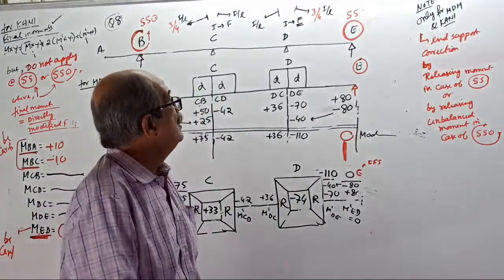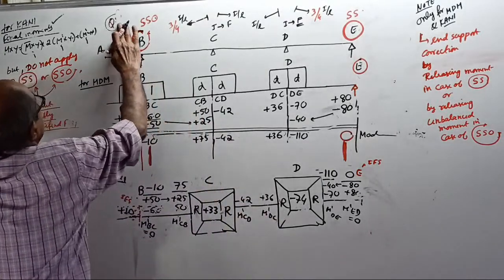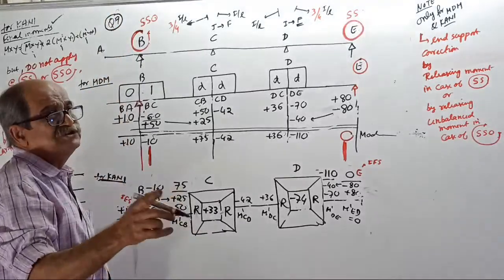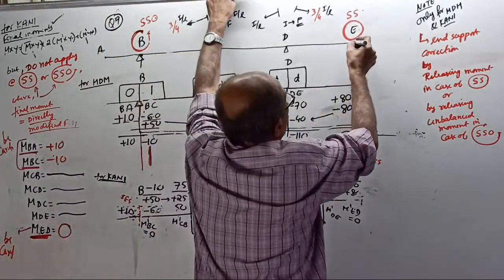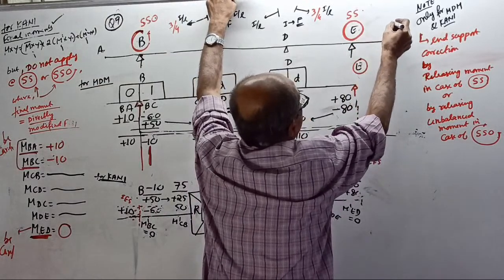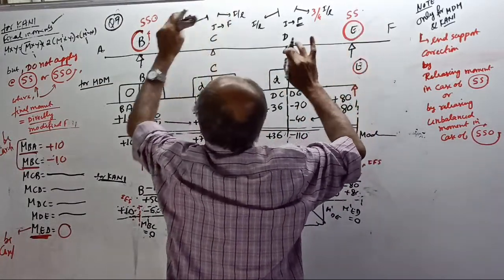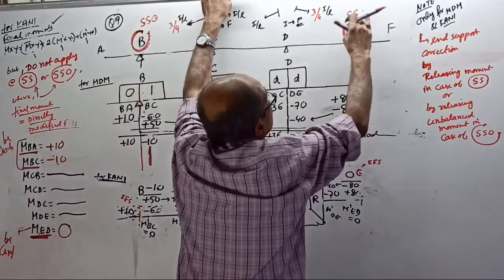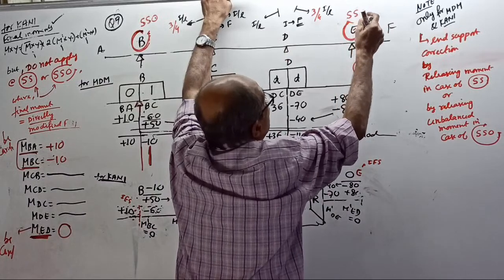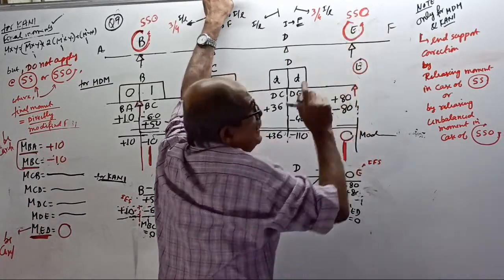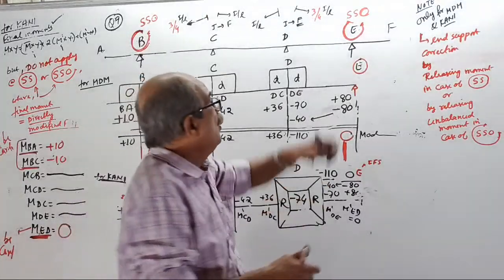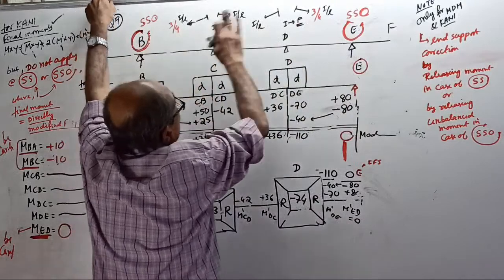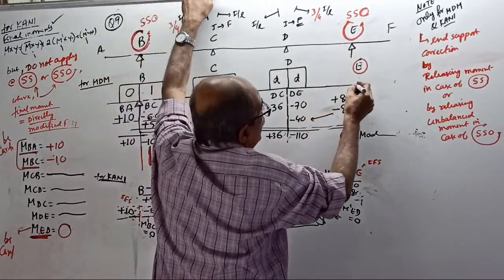Over. Now, last question, question number 9. Concluding question. Question 9 is, it has got overhang here also, F. Now, this is simple support with overhang. This also is simple support with overhang. Moment is not zero, net moment zero. So now stiffness will remain the same. 3/4 here, 3/4 here. Now the table will continue.